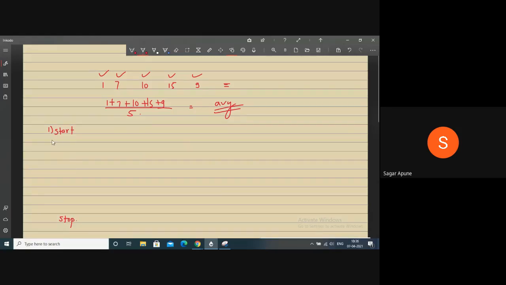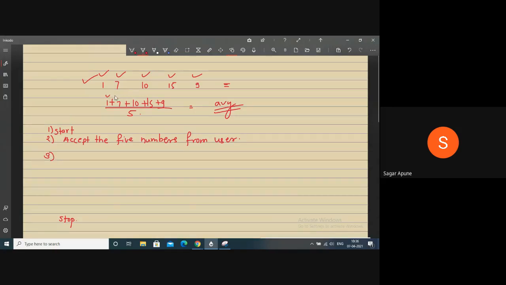So now the next step is accept the five numbers from user. So write down here: accept the five numbers from user. So the user can enter his own numbers, right? From user. So the user will enter whichever 5 numbers he wants. Now the next step, what did we do next?